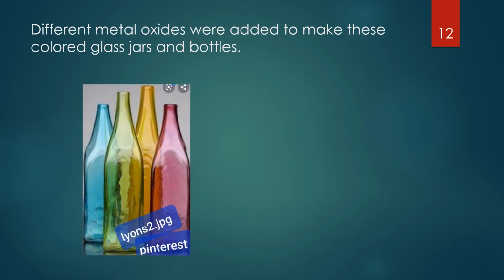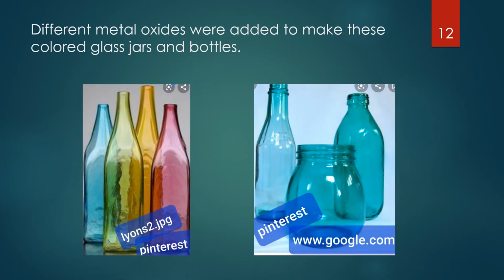Different metal oxides were added to make these colored glass jars and bottles. Now here you can see the beautiful colors of these colored glass jars and bottles formed by adding the metal oxides to them. Different metal oxides are added like iron to get green, sulfur to get blue, magnesium to get black, and so on.